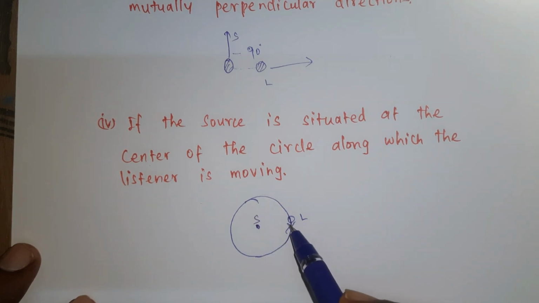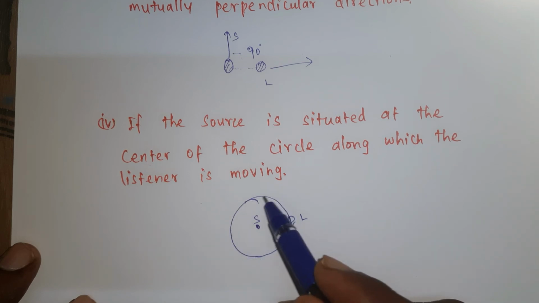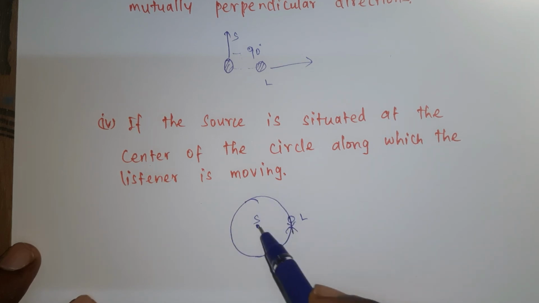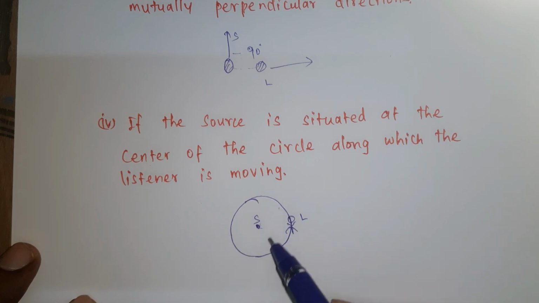When the listener moves around the source in a circular orbit, the distance between the source and the listener is always the same at any instant. When the distance between the source and the listener is the same, there is no change in the frequency. So there is no change in the frequency heard by the listener. In this situation, the apparent frequency is equal to the source frequency. So no Doppler effect is observed.